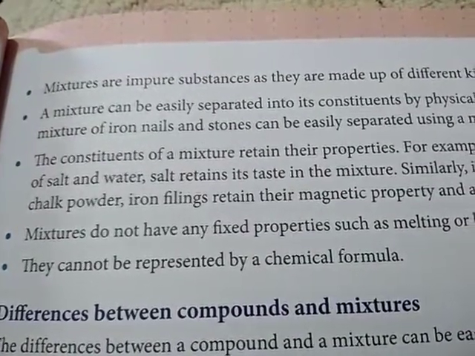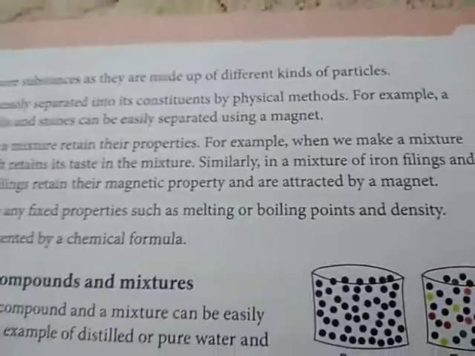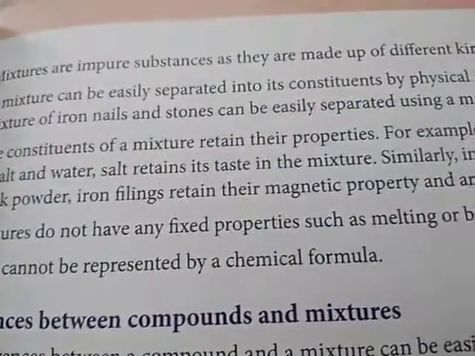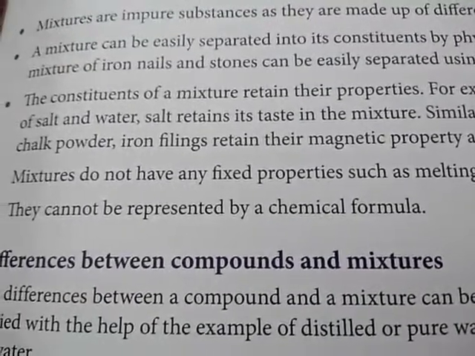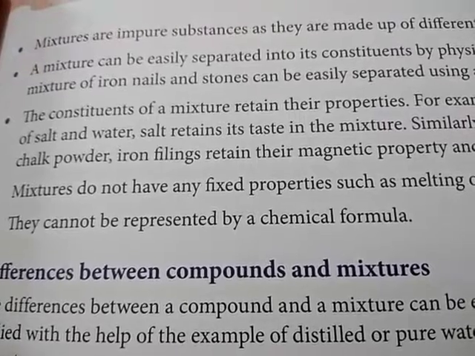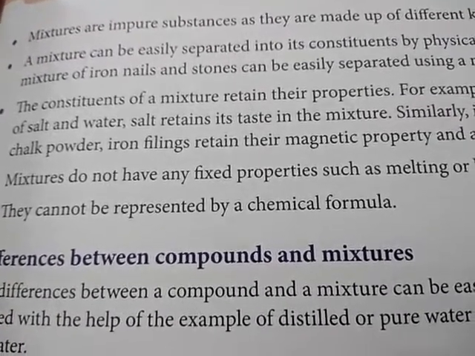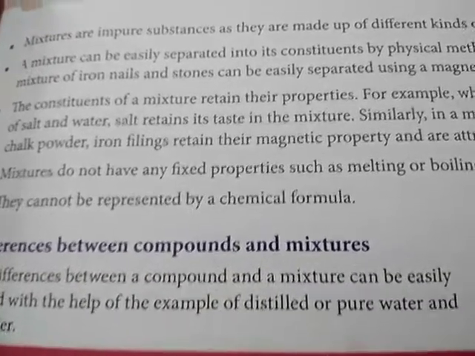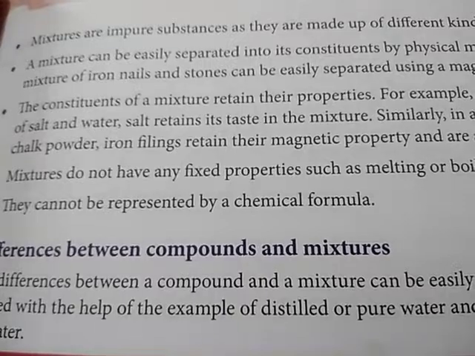Then a mixture can be easily separated into its constituents by physical methods. For example, a mixture of iron nails and stones can be easily separated using a magnet. I already told you that an element cannot be further divided or separated by any physical means. A compound cannot be further divided or separated by any physical means, but a mixture can be easily separated into constituents by physical means.